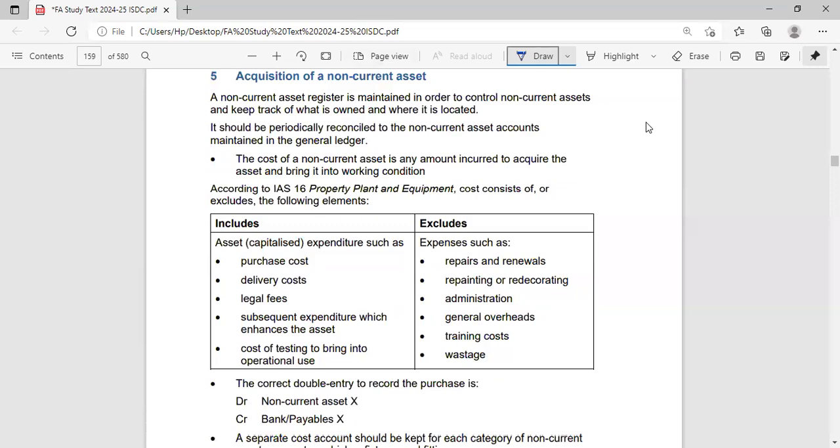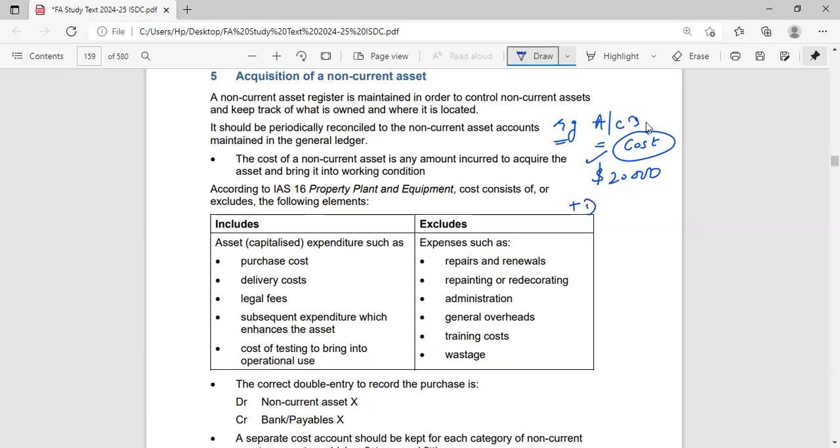So let's start with a simple example. I purchased an air conditioner, right? So the cost of that air conditioner would obviously be the cost of my asset, right or wrong. Okay. Suppose I purchased it for $20,000, let's assume. Okay. So this would be my cost of the asset. Now imagine I incurred a delivery fee.